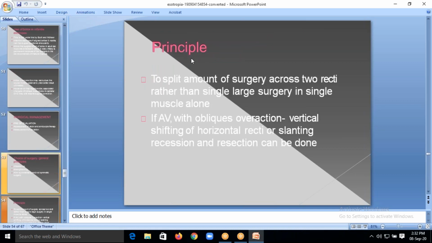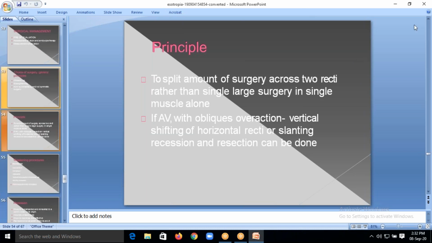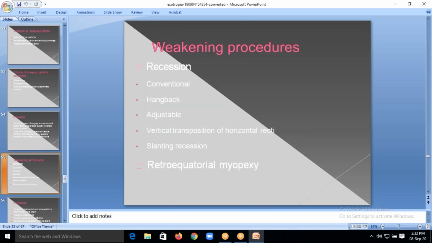So what is the principle? To split the amount of surgery across two recti muscles, that is medial rectus and lateral rectus. You adjust the position of the eyeball and you adjust the size of the medial and lateral recti. So what is a weakening procedure? Weakening procedure is called recession. Recession is a weakening procedure. Resection is a strengthening procedure.